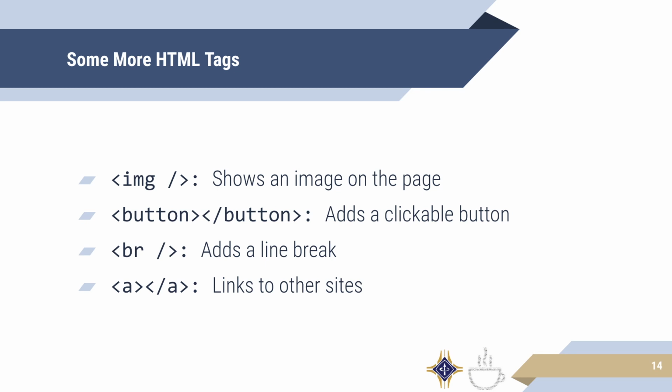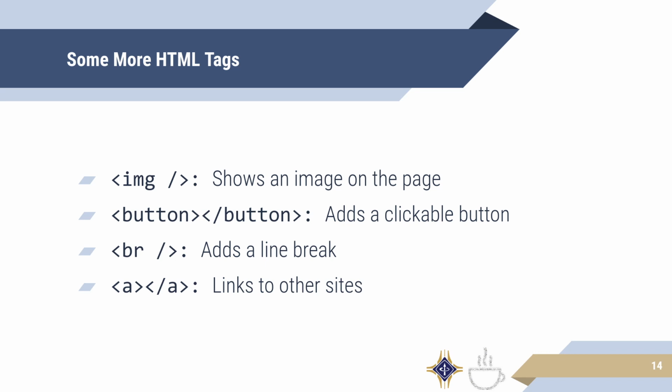There's also the button tag, which adds a clickable button. Now this clickable button will not be able to do much until we add some JavaScript next week. So you can see what it looks like and how to style it properly, but you can't actually use it until a little bit later, unfortunately. Third, there's the BR or line break tag. This is kind of like adding a \n or a new line in another programming language. So if you want to add some more space between things, a BR tag is always a great option.